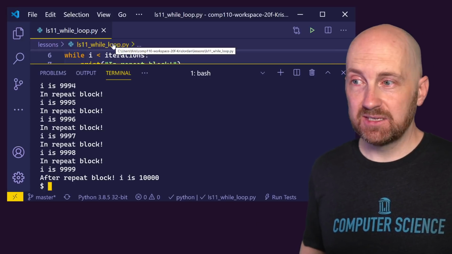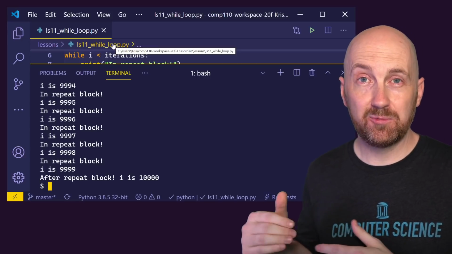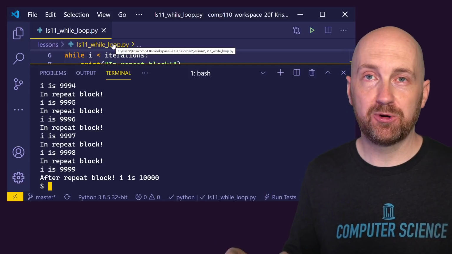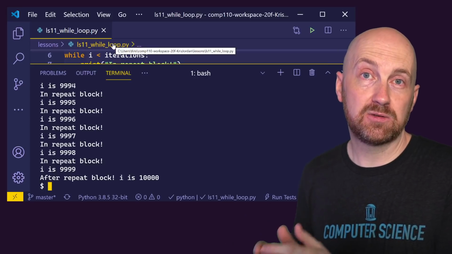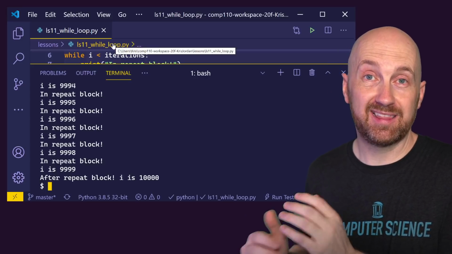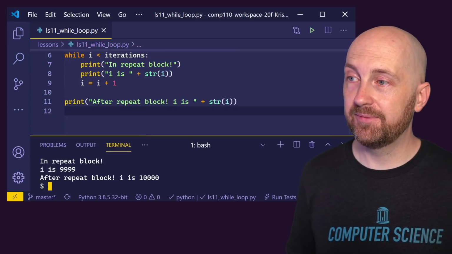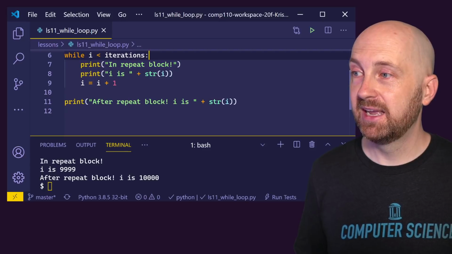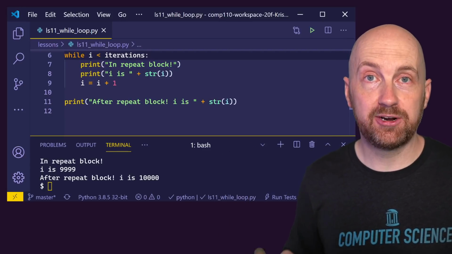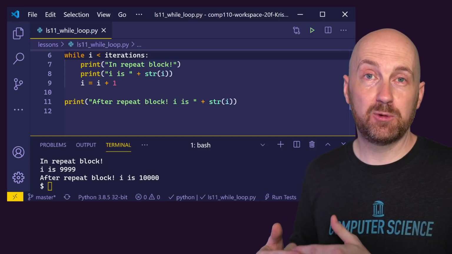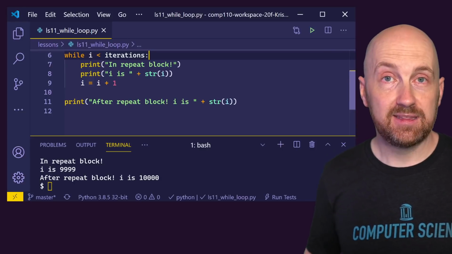And what's amazing is if we hadn't printed out those lines in the middle, what's actually taking most of the time in this program is not our code. It's actually the code that causes these values to show up on your screen. That's actually pretty expensive. So if we only ran this block every, say, 1,000 iterations, so we only printed if I was evenly divisible by 1,000, we could see this effect take place.